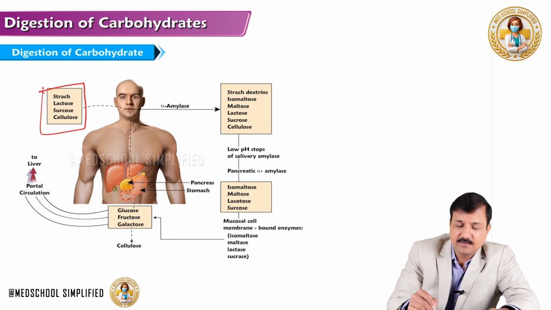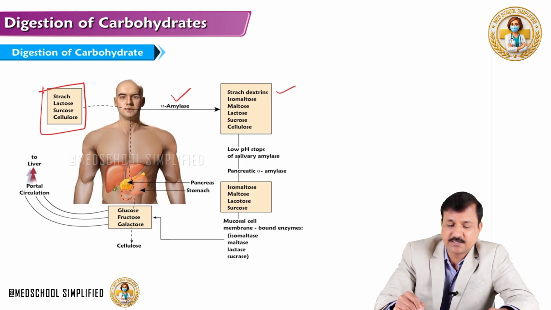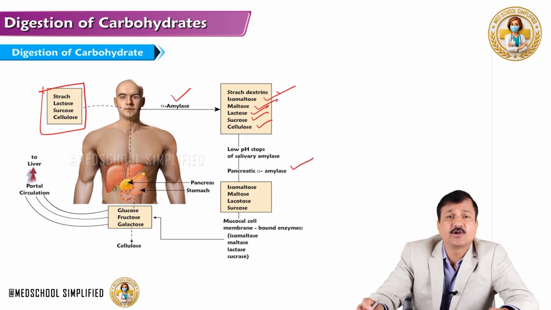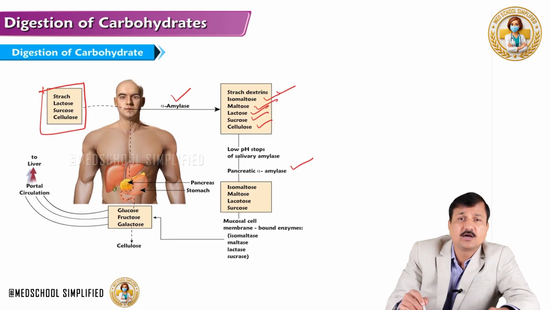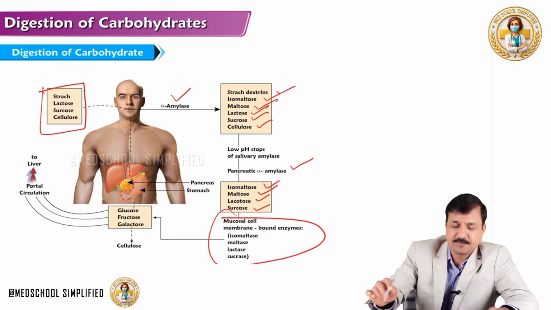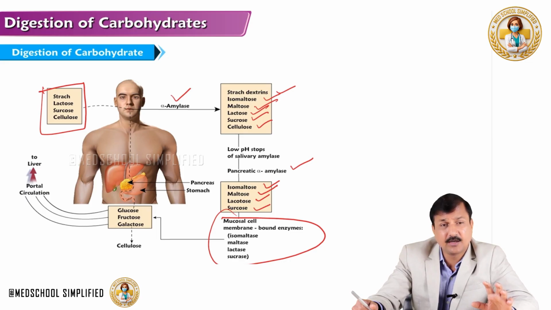They will initially be digested by salivary alpha amylase into alpha dextrins, isomaltose, maltose, lactose, sucrose and cellulose, and then they go into the duodenum, small intestine, where pancreatic alpha amylase is going to work on that further, converting alpha dextrin into alpha limit dextrin, and that is further digested into isomaltose, maltose, lactose and sucrose, and then the brush border enzymes come in. The specific brush border enzymes we have are the isomaltase sucrase complex, lactase enzyme, alpha glucosidase enzyme and maltase enzyme.